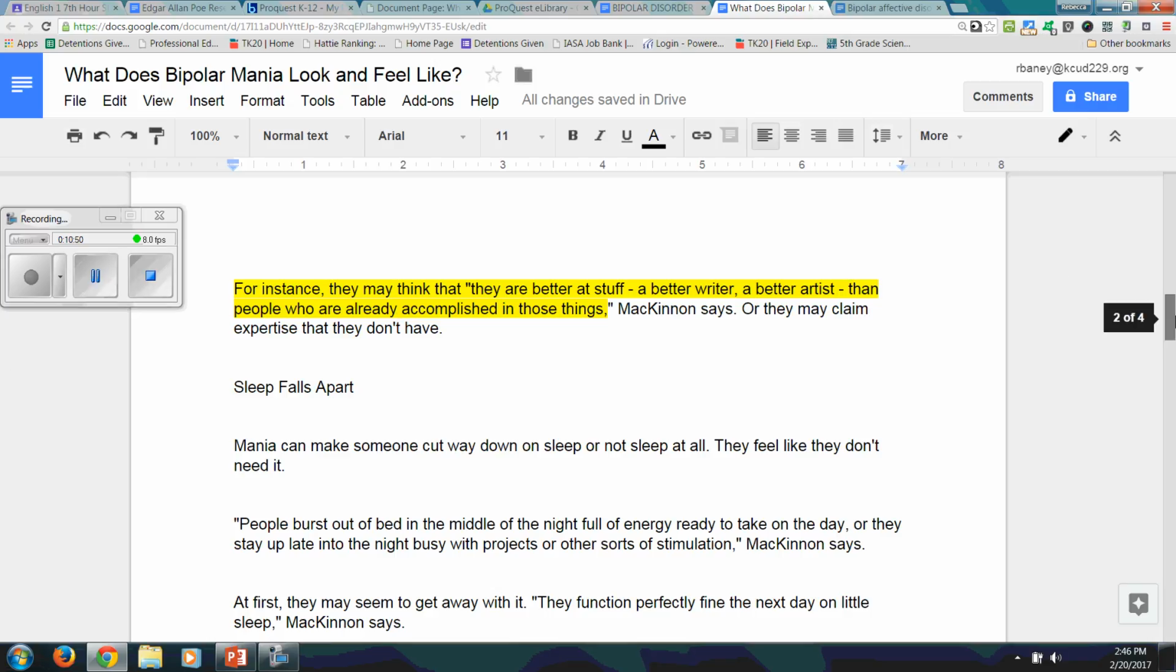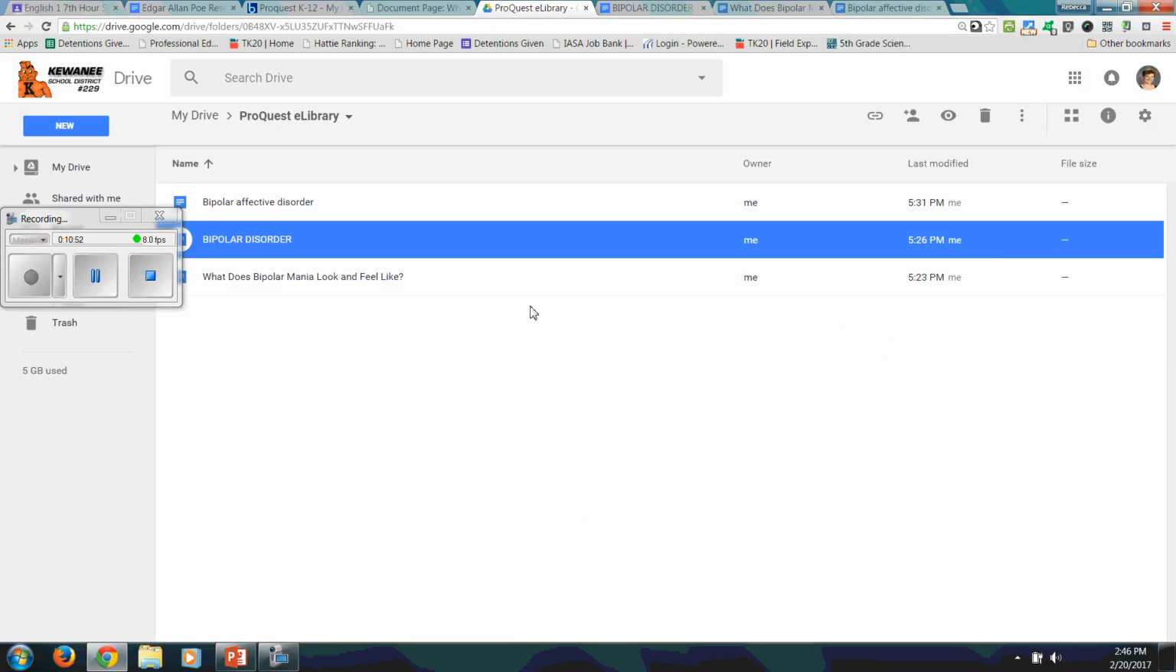Okay, now you should have three bipolar sources in your Google Drive ProQuest Library folder, and you should have notes on them and all your citations. That'll be enough for this step.